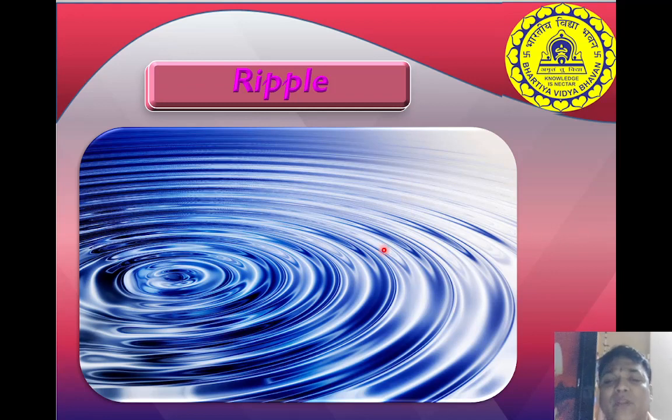Then we will see a ripple. What is a ripple? We know that when we throw a stone into the water, what happens? The ripples are formed. So here you can see the ripples this way. In the ripples you will see that some part is the upper part and then the lower part. In between the two upper parts there is a lower part. The upper part which is curved is a crest, and the lower part is what? Trough.